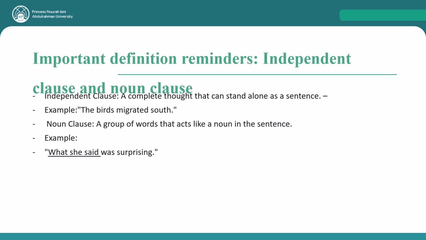Then we have the noun clause. What is a noun clause? A noun clause is a group of words that act as a noun in a sentence. For example, what she said was surprising. I can easily replace what she said with it, for example. It was surprising. I can replace it with the answer. The answer was surprising. So as we can see here, what she said is acting as a noun.